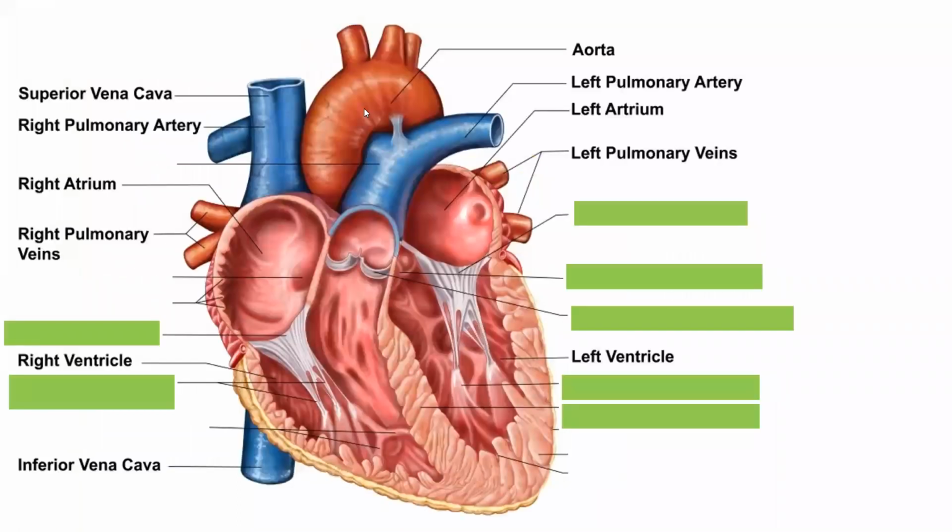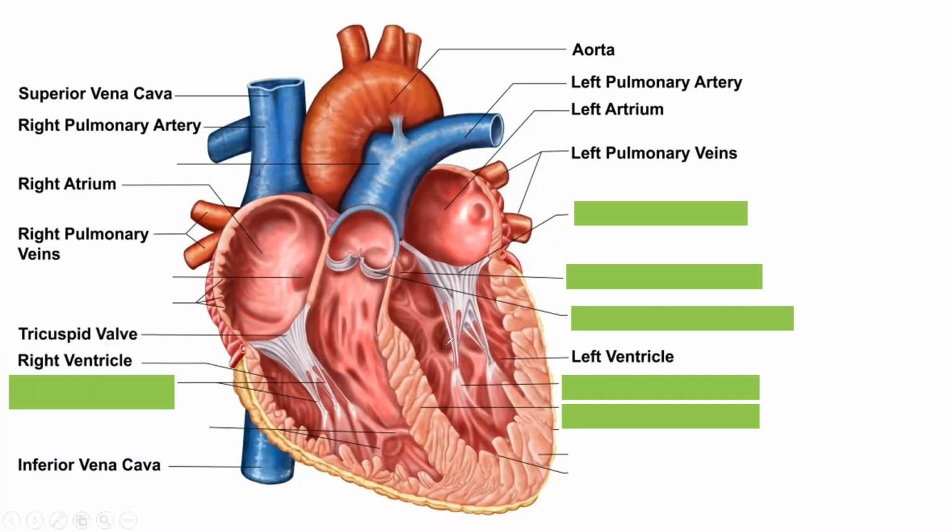Now here you can see one more diagram. These are the labels which we have already discussed. Let us see more labels. Now in this picture you can see clearly all the labels and the blood vessels. The right atrium or right auricle is separated from the right ventricle by a door-like structure, and this door is called a valve. This valve is the tricuspid valve.